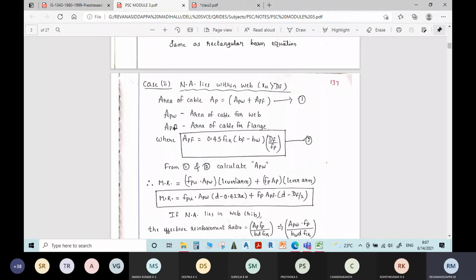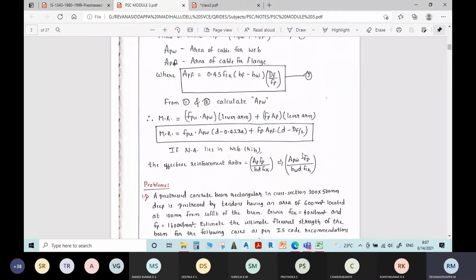Knowing this APW, what will we do? We will calculate the constant. In the place of AP, we will substitute APW. In terms of width, we will substitute the width of the web, because here the neutral axis lies in the web. That is why the parameters corresponding to the web only should be taken into consideration.